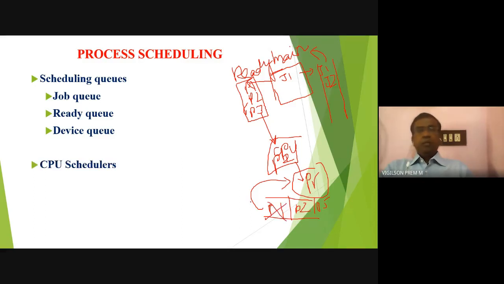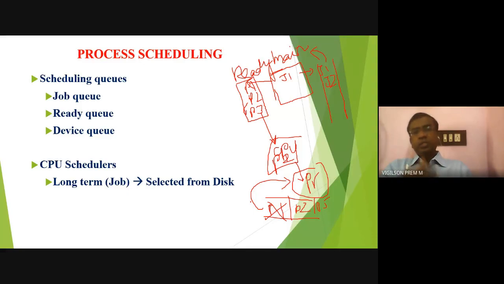So scheduling means a process. Scheduler means a mechanism or a mechanical part that is doing the scheduling job. The first one is the long-term scheduler, also referred as the job scheduler.